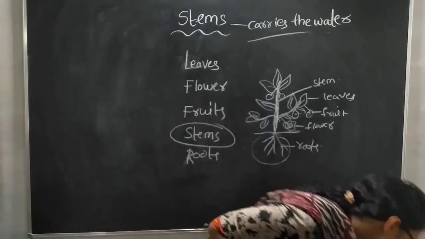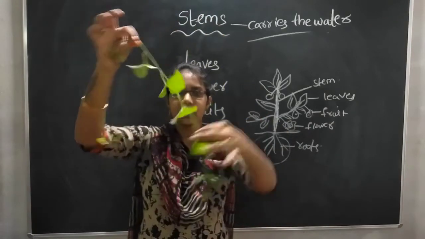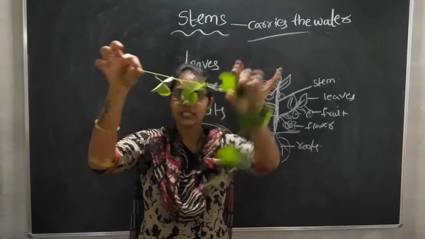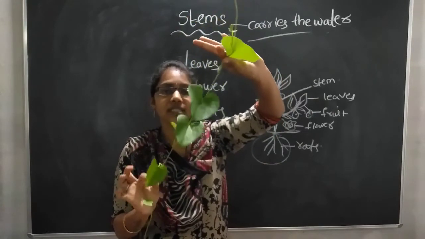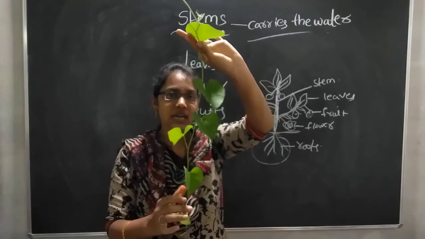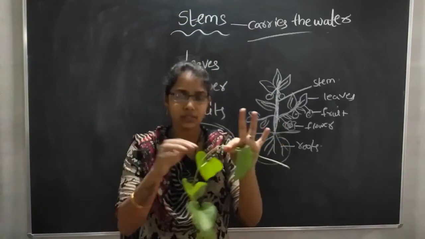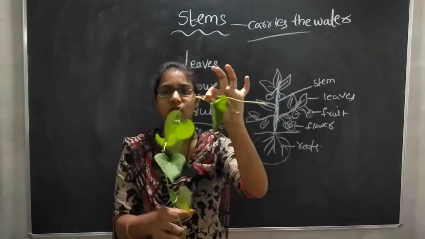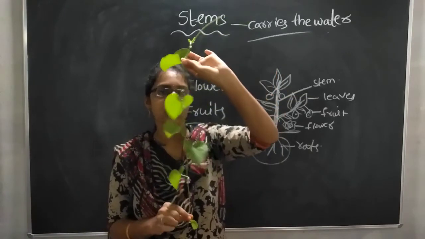Wait, children. If you see this plant, is it standing straight? No, it is falling off. So this stem wants some support. It wants some stick support or wall support to stand straight. So all the stems of a plant will not stand straight. Like this, climbers also want some support to stand straight.